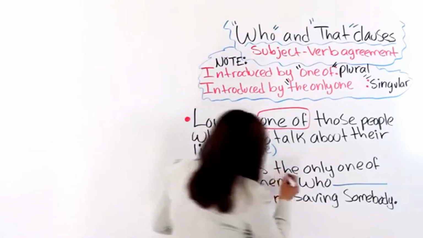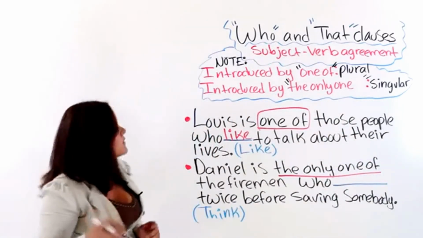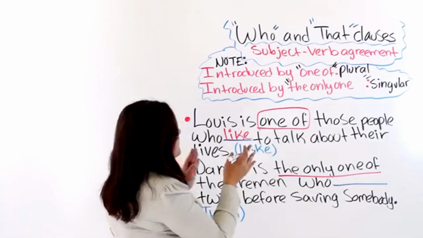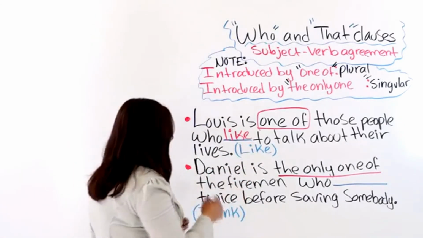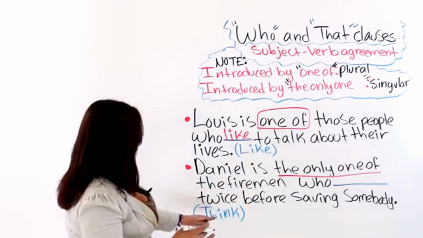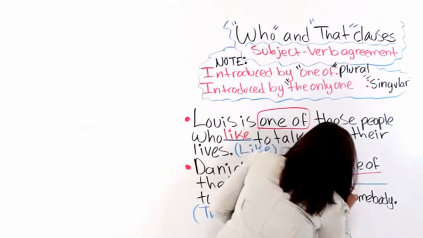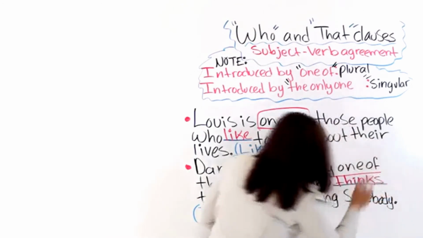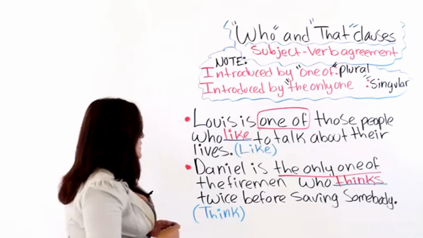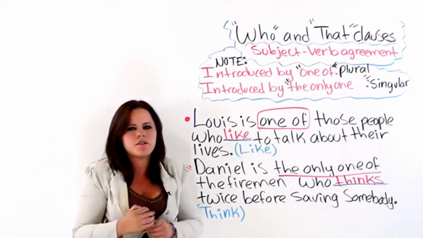And we have the only one of. So the rule here tells us that the verb must be a singular verb, okay? So, think. We are simply going to add an s. Thinks. Daniel is the only one of the firemen who thinks twice before saving somebody.